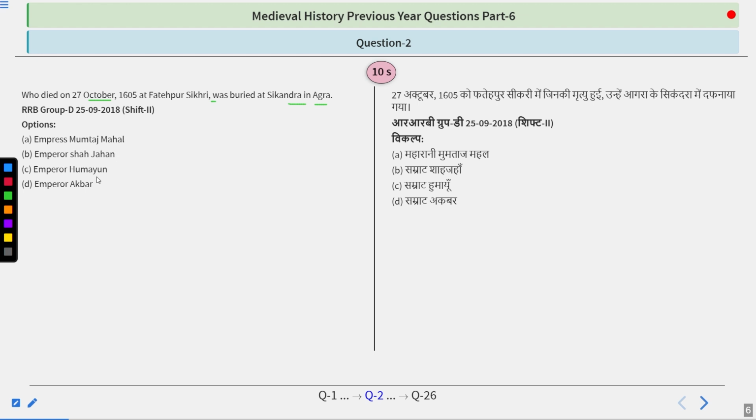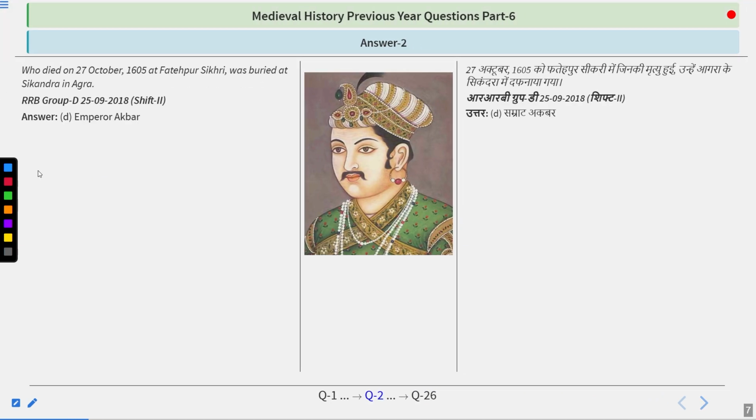Options are Empress Mumtaz Mahal, Emperor Shah Jahan, Emperor Humayun, or Emperor Akbar. So try to figure out the answer. And I hope you got your answer. If we want to figure it out, Empress Mumtaz Mahal's tomb is in the Taj Mahal. Emperor Shah Jahan is also in the Taj Mahal. Emperor Humayun's tomb is in Delhi. So the only remaining answer to this question is Emperor Akbar.